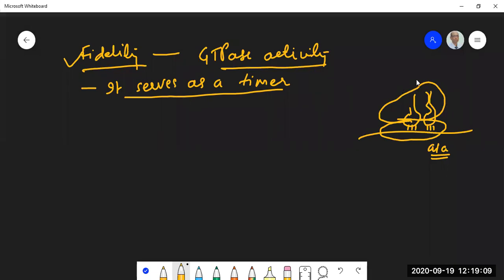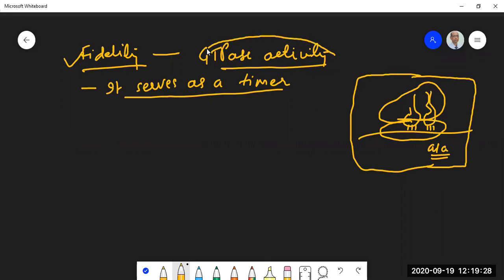That means a wrong amino acid will be inserted into the polypeptide chain. So therefore, it is at this stage a lot of scrutiny has to be done, and the ribosome does that scrutiny. Ribosome sees to it that it is the correct amino acid tRNA that is placed at the A site. For this purpose, it requires some time. And that time is provided by the built-in GTPase activity. It serves as a timer. It requires several milliseconds before the GTP is hydrolyzed to GDP and it leaves the complex.